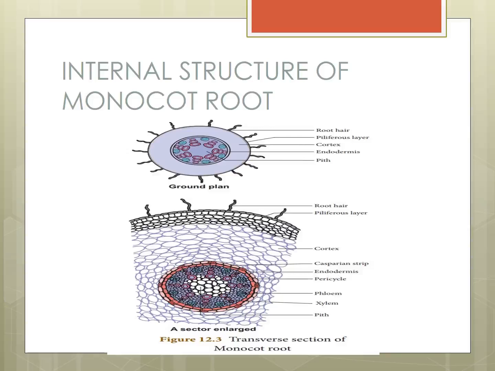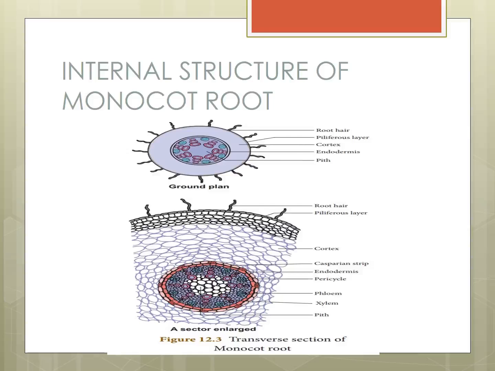Vascular tissues consist of many patches. You see many patches are there. The pink color, what is that? Xylem. The bluish color bundle, that is phloem. Vascular tissues means phloem and xylem. Xylem carries water from the root to all parts of the body. Phloem carries food from the leaf to all parts of the body.